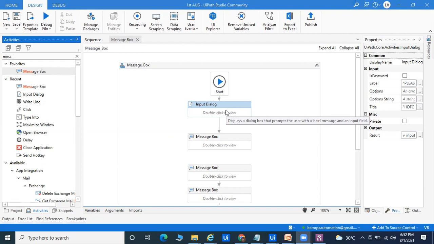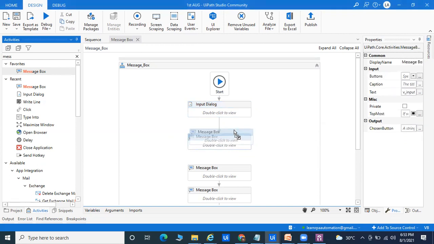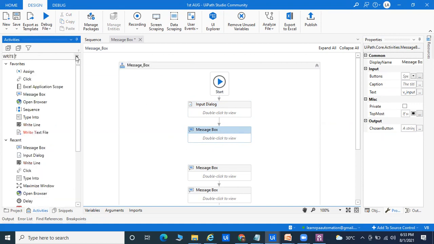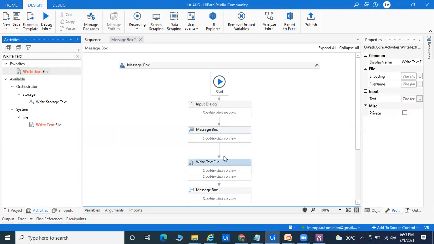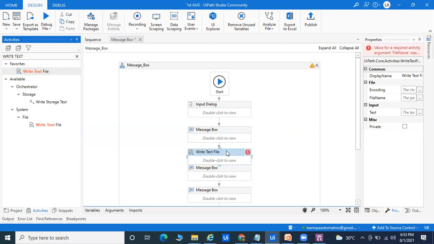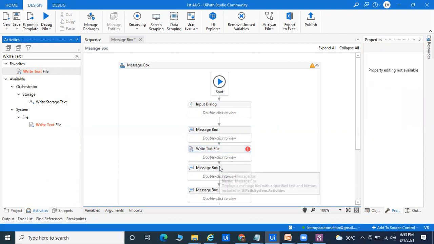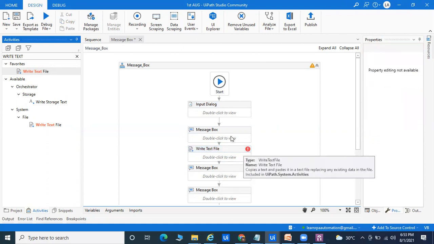The message box is working fine right now. Again, HDFC Bank said that whatever data you are taking from the input dialog box, they want to write into one notepad. That is an activity we can do within 30 seconds. We can take the Write Text File activity, especially for writing data into a text file, and connect it. We are getting this error because we have not passed anything in the Write Text File.